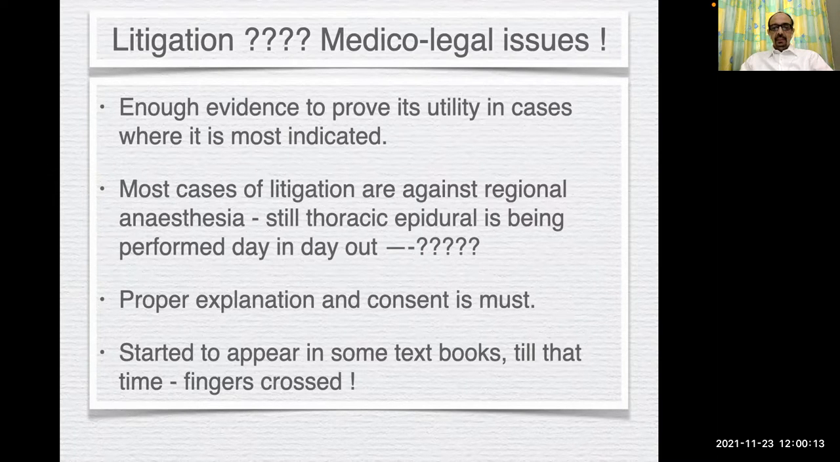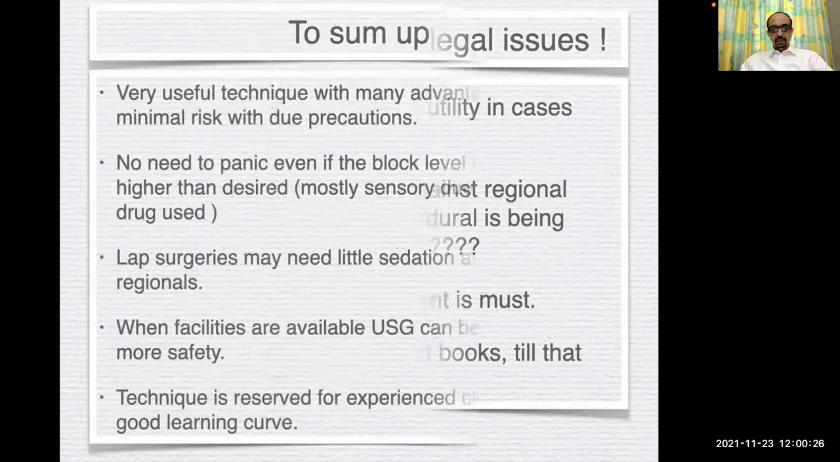Most cases of litigation are against regional anesthesia, but still thoracic epidural is being performed day in and day out, and even by the trainees. So proper explanation and consent is a must. Started to appear in some textbooks. Till that time, we can keep our fingers crossed.